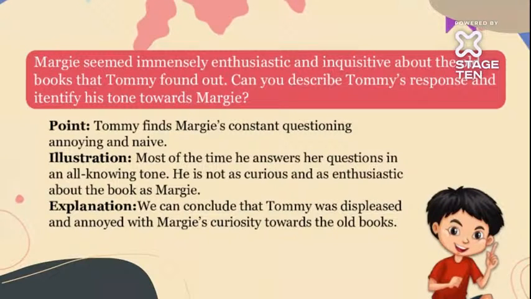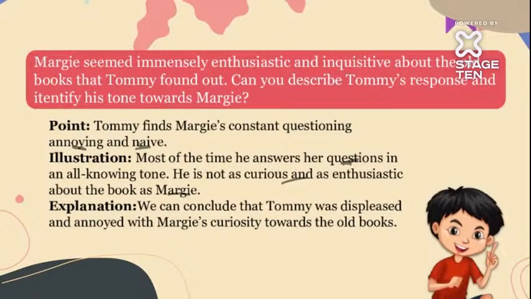So basically, Tommy finds Margie's constant questioning annoying and naive. Okay, annoying and naive, as in stupid, innocent kinds of questions. That is naive. So Tommy was finding her questioning, questions again and again like that, very annoying and naive. Most of the time, he was answering her questions in an all-knowing tone, as if he knew everything. "Yeah, maybe we will do it." "You do not know anything." Okay, so he was not curious and enthusiastic about the book as Margie was.